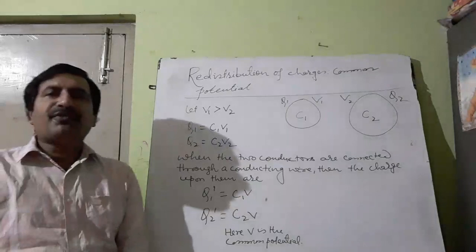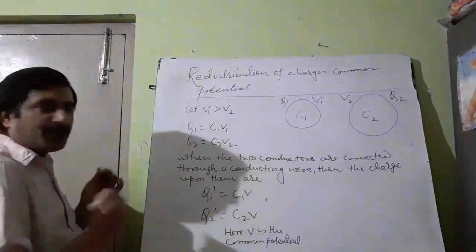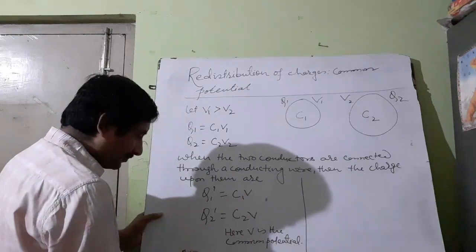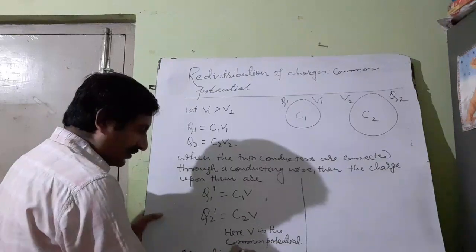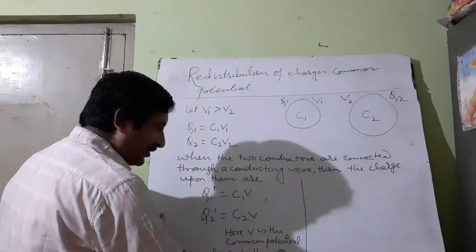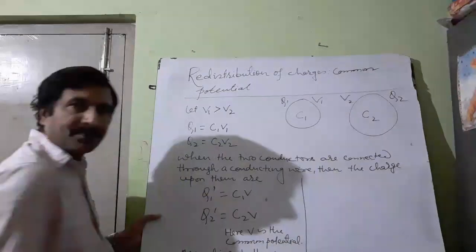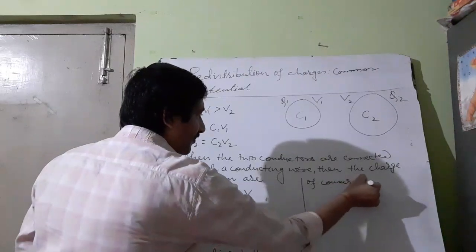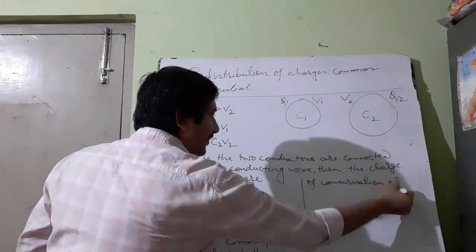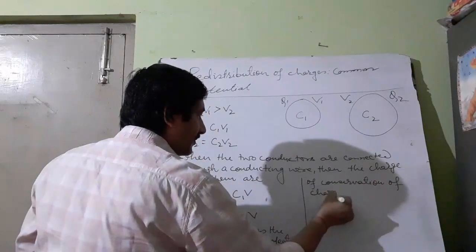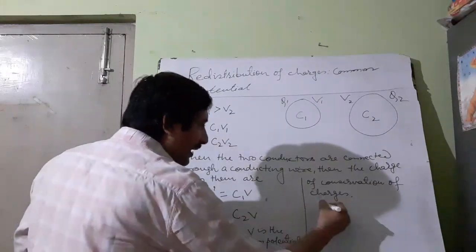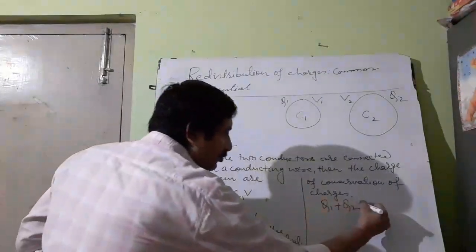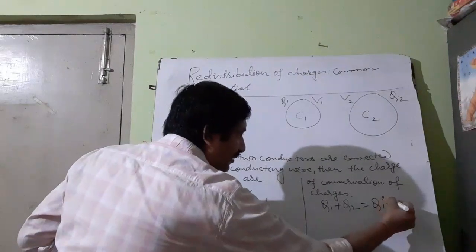You know the principle of conservation of charges. So according to the principle of conservation of charges, what will happen? Q1 plus Q2, means total charge before the redistribution, is equal to total charge after the redistribution, Q1 dash plus Q2 dash.